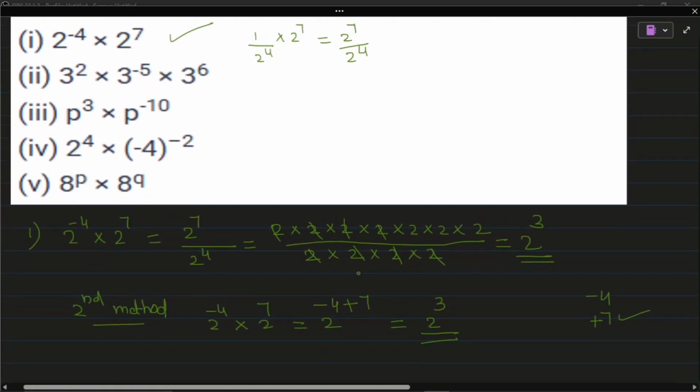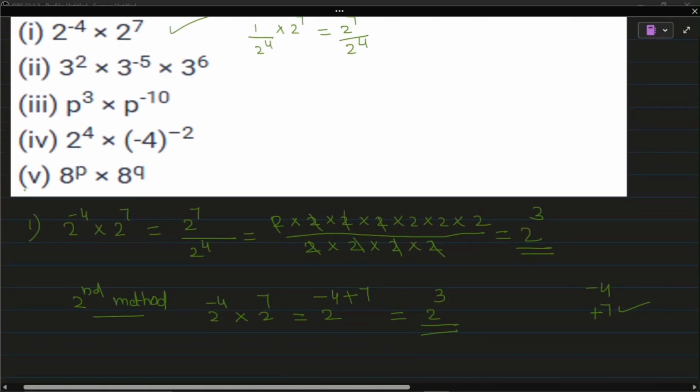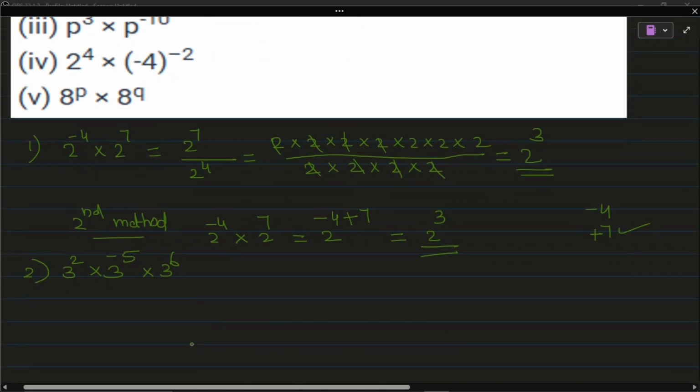Now second question. That is, second question I will write here: 3 square multiplied with the 3 raised to minus 5 multiplied with the 3 raised to 6. And here also, whatever the positive powers, those numbers we will keep in the numerator, and 3 raised to minus 5 we can take in the denominator.